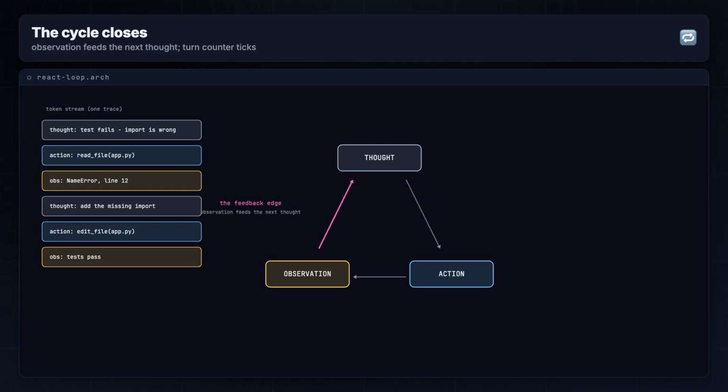Now the cycle closes. The observation feeds straight back into the next thought, and the step counter ticks turn 1, turn 2, turn 3. Klein's loop is literally a recursion. Call the model, run the tool, feed the result back, recurse until the model says it's finished.